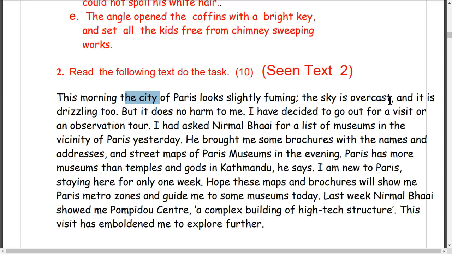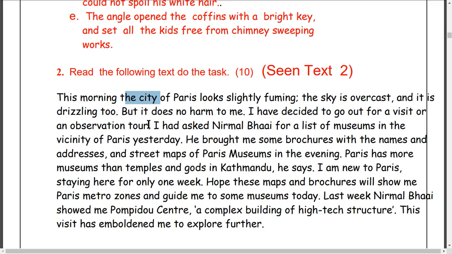The sky is overcast. Overcast means covered with clouds. Badalle dhakeko. And it is drizzling too. Drizzling means light rain. Halka pani parirahekochha. But it does no harm to me. To me means the writer. It doesn't do any harm to the writer. I have decided to go out. The writer decided to go out for a visit or an observation tour.